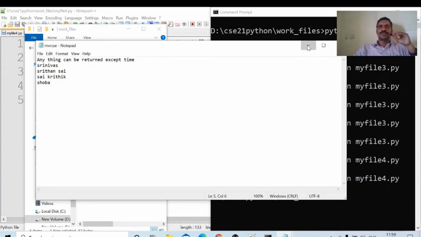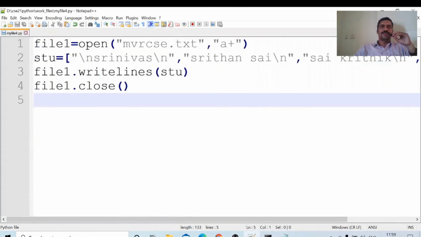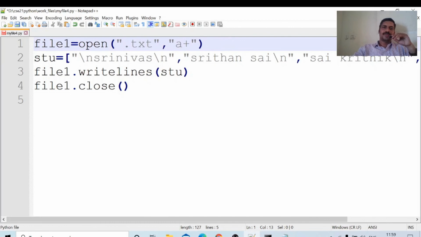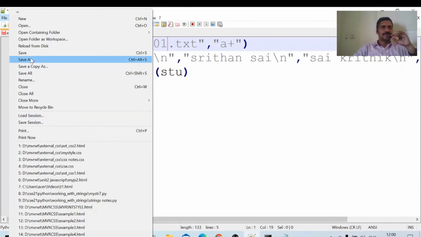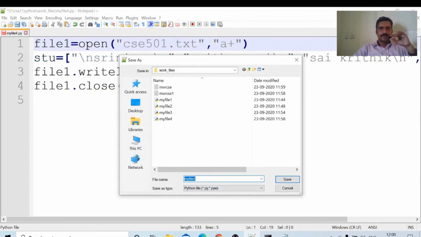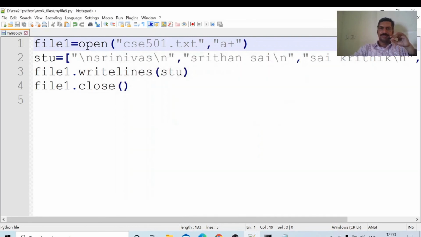Suppose I want to give a new name, not MVR here, but CSC 501. The name of the file is CSC 501.txt, opened in append plus mode. Actually, the file is not there. If I open in append plus mode, it will create a new file CSC 501.txt, and after that all this list can be written onto that file. I am saving this as my file 5 and running it.